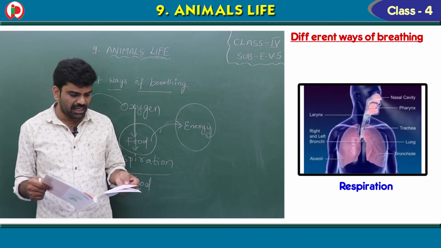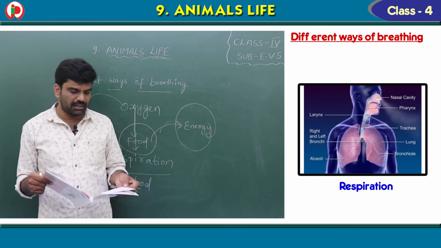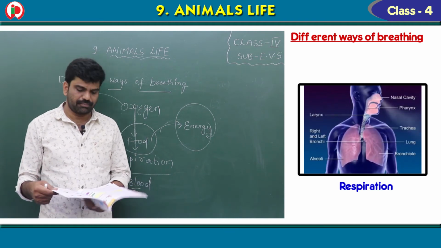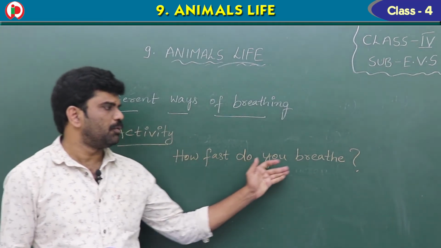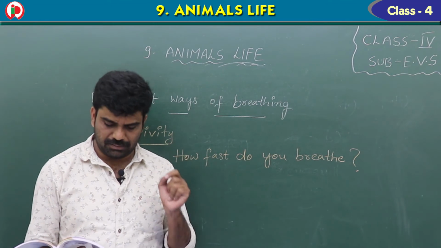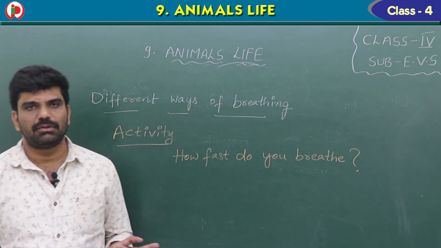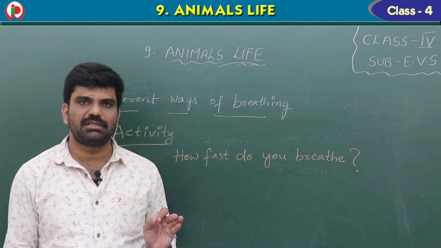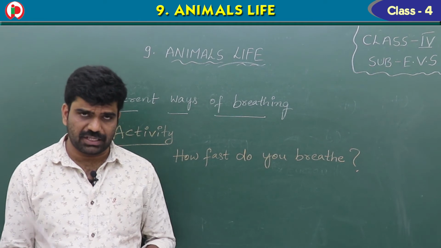Now take page number 72. One activity is there. How fast do you breathe? Let us see. For this, a small activity, children. Take page number 72. Sit quietly. Don't make any noise. Just sit quietly. Put your hand on your chest.